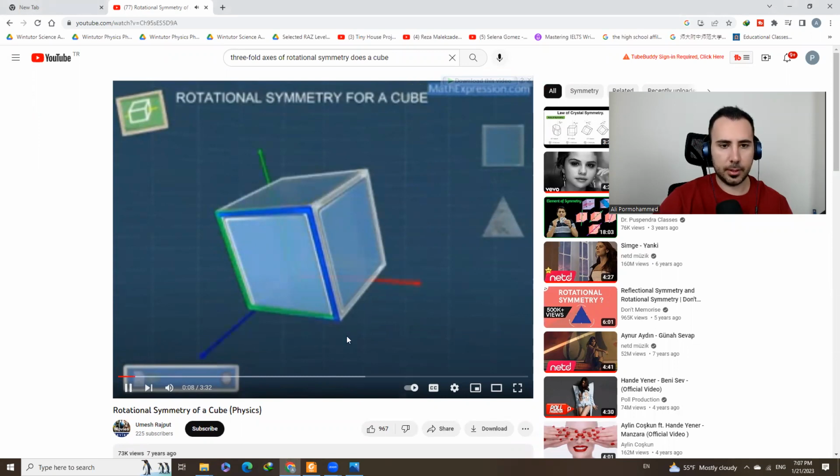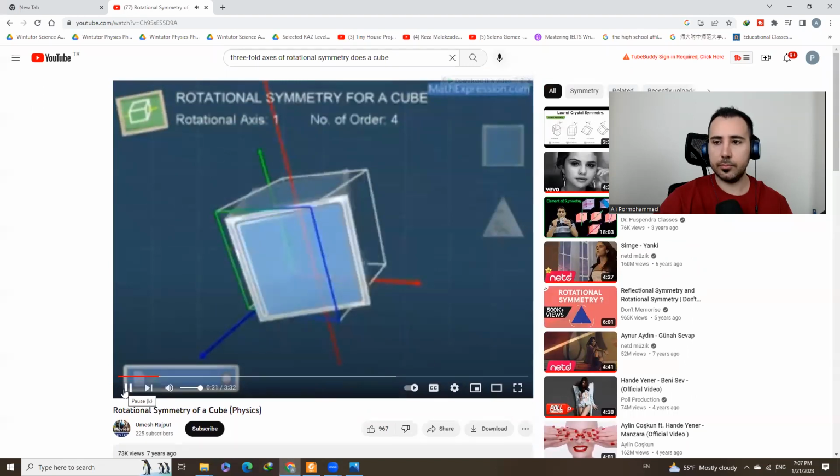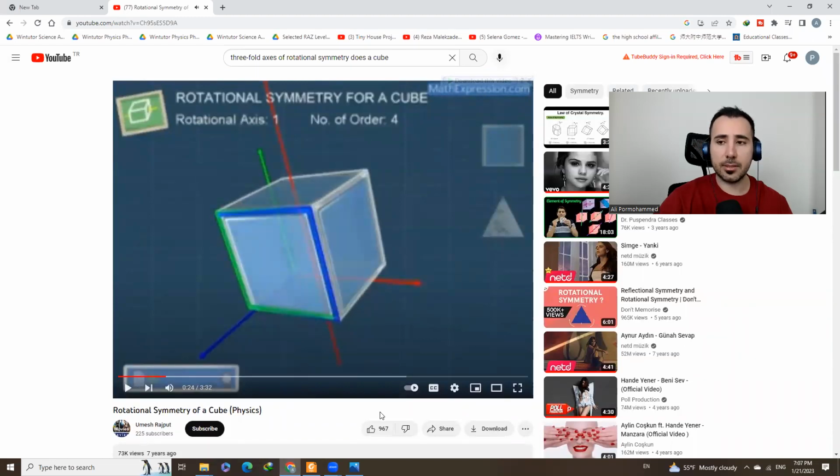Now, consider this cube. When we rotate the cube about this axis for 360 degrees, we can see that the cube matches itself for 1, 2, 3, 4 times. Okay, that was why we call it fourfold. It rotates 4 times to get back to the original point. With this, we can say that this axis is the axis of rotational symmetry of order 4.